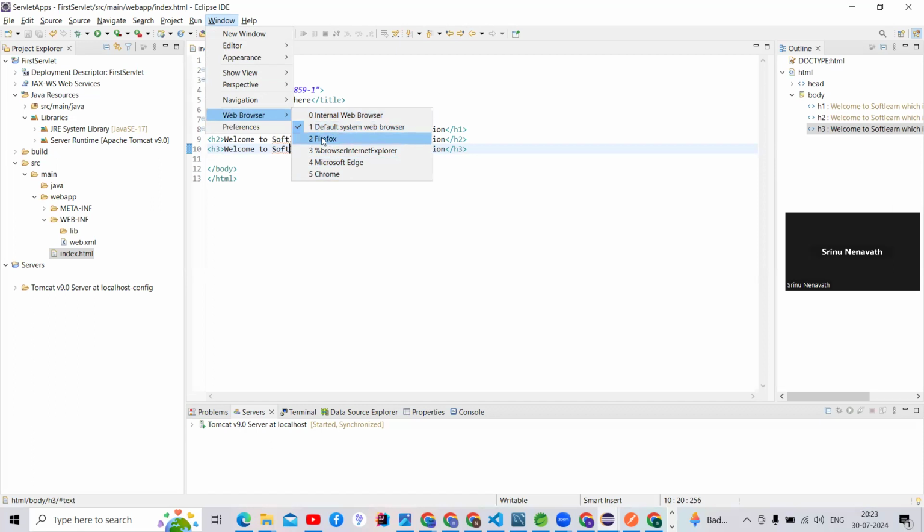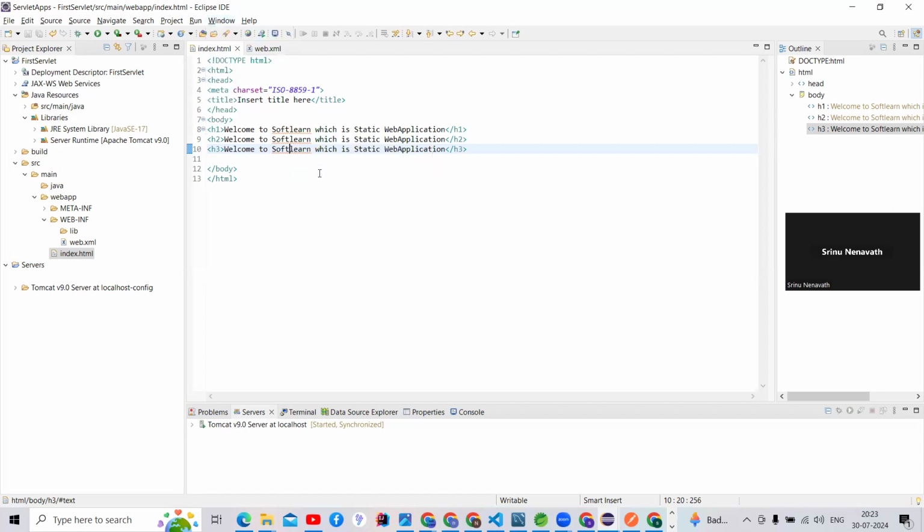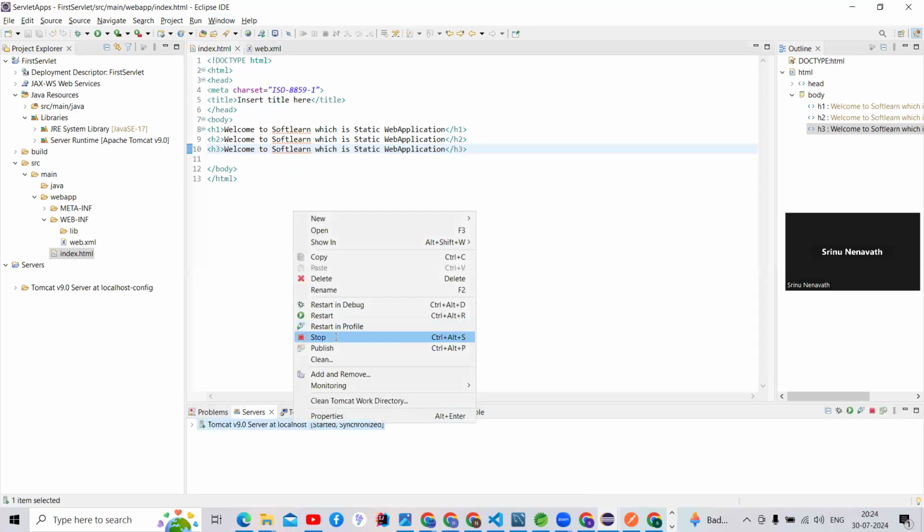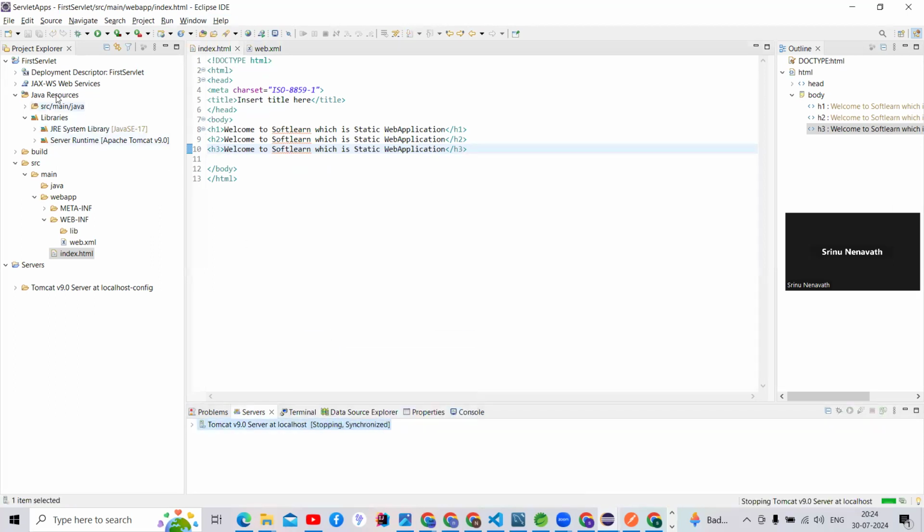Firefox will be taken for 2, Internet Explorer for 3, guys, and Microsoft Edge for 4. I don't want to use the remaining ones, guys. I'm going to use the Chrome browser. See, Control S, and I'm going to run my application again, guys. So what should I do? I'm going to stop my server and restart my application, guys.